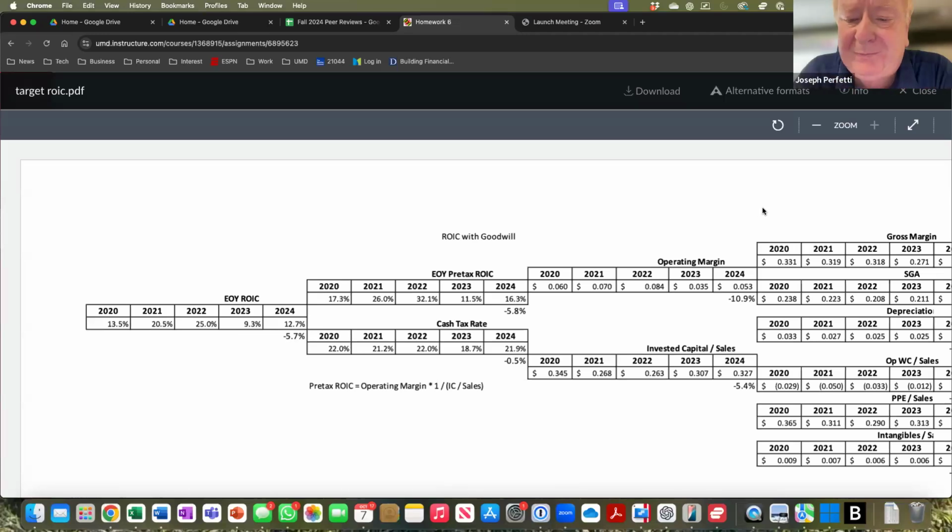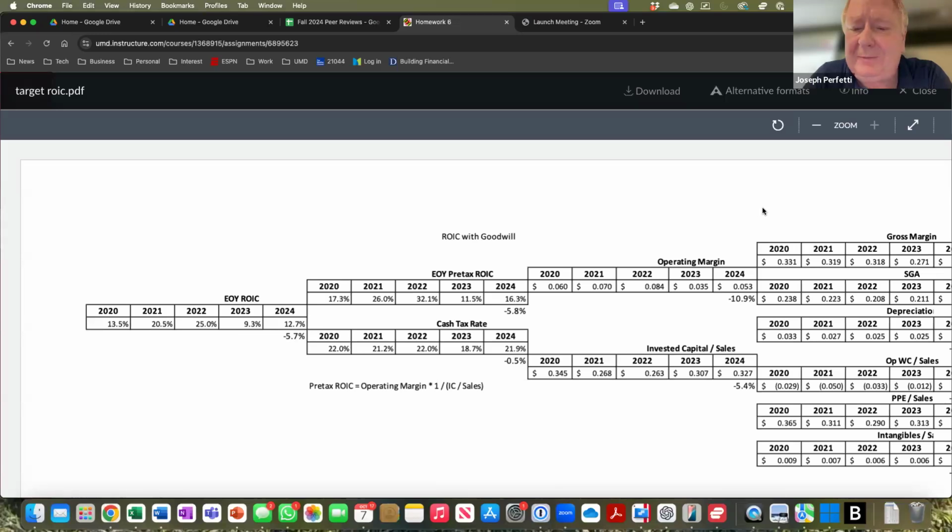Reason number 3, invested capital to sales. To drive $1 of revenue in 2020, Target spent 34.5 cents. To drive a similar $1 of revenue in 2024, Target spent 32.7 cents. That 5.4% decline actually would have improved the ROIC, right? So all of the decline in the pre-tax ROIC for Target and the after-tax ROIC for Target was the drop in the operating margin.